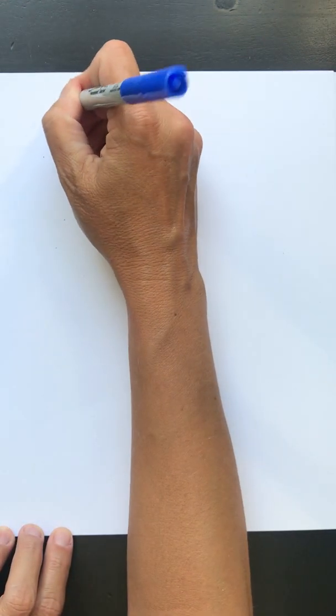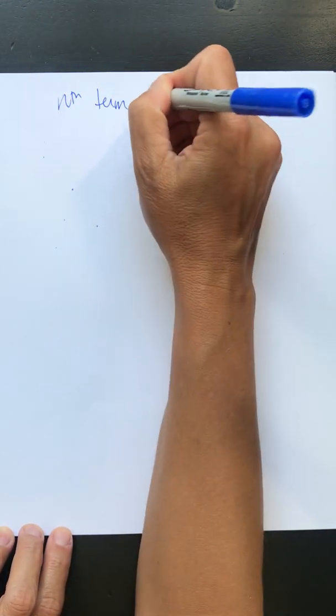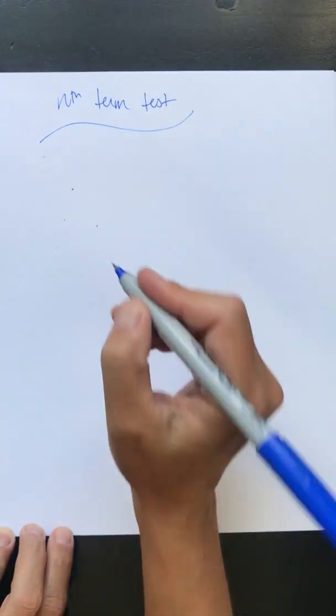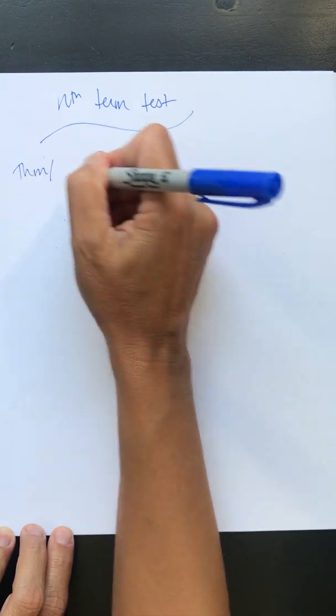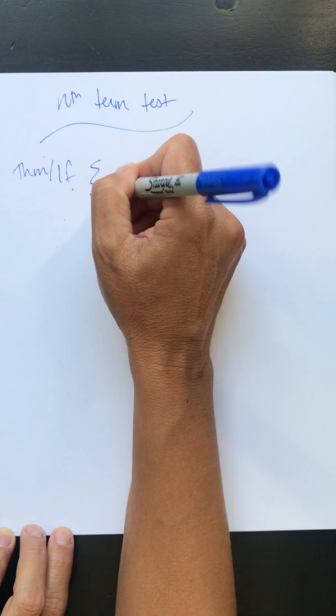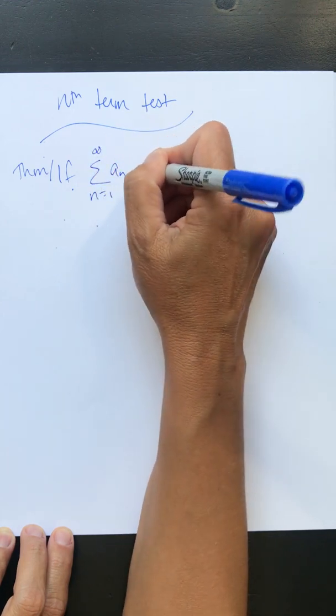The last thing I wanted to talk to you about here is probably our best tool, and this is going to be called our nth term test. And what this says, this comes in two pieces. So our first part says that if the sum from n equals 1 to infinity of an converges.